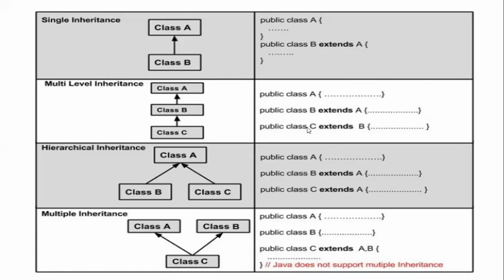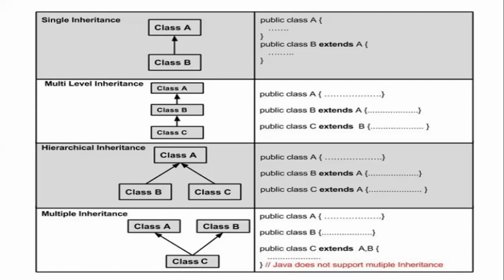With respect to this multi-level, this particular C is extending a B, right? In turn, this B is extending A, right? So what does it mean? Now this particular class C will be having all the properties defined in both A and B, right? So by just creating an object of C, you can access the methods defined in A and B and even C also.